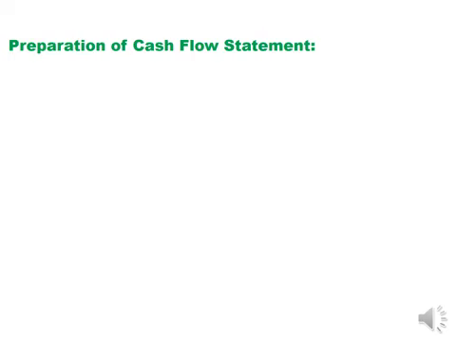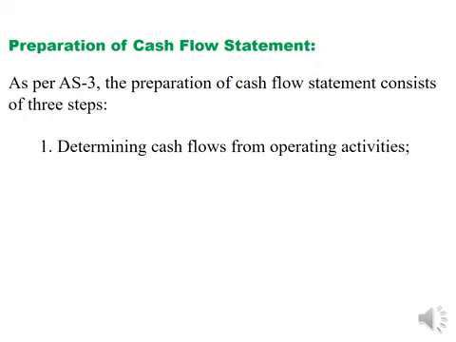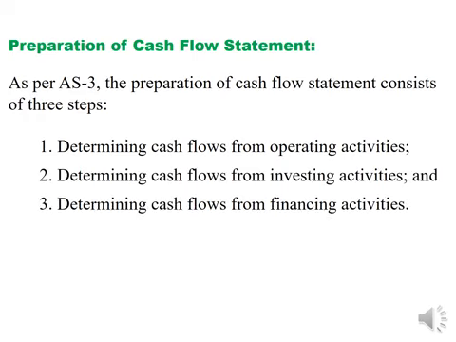Preparation of cash flow statement. We are moving towards the practical aspect of preparing a cash flow statement. According to Accounting Standard 3, the preparation of cash flow statement consists of 3 steps. Those 3 steps include determination of cash flows from operating activities, determination of cash flows from investing activities, and determination of cash flows from financing activities.